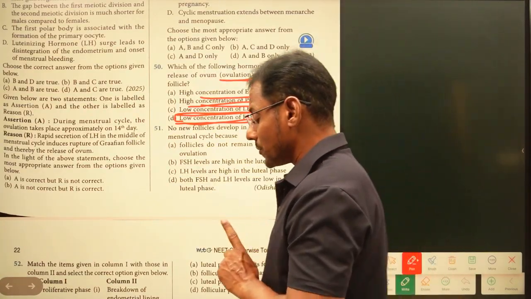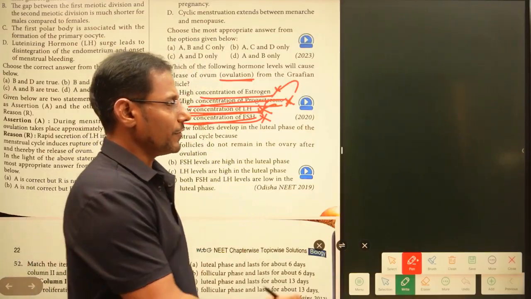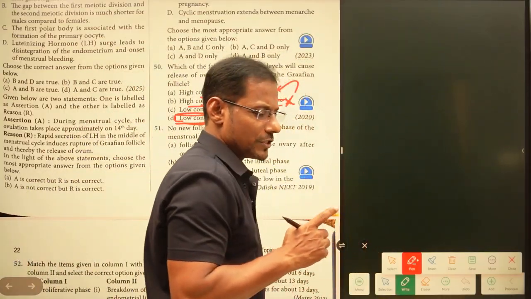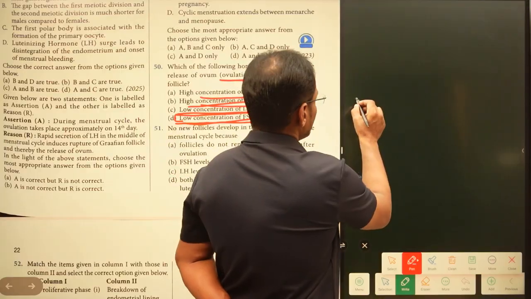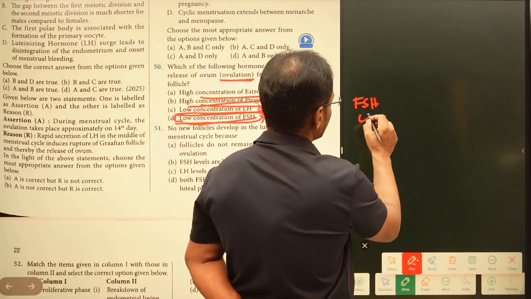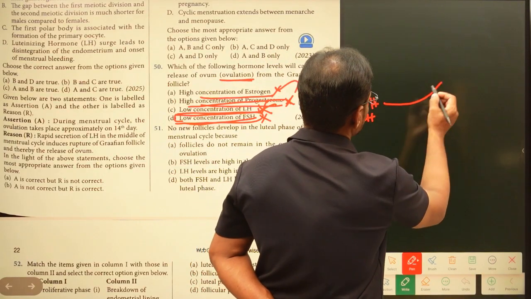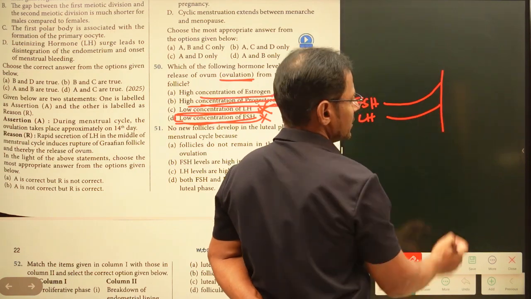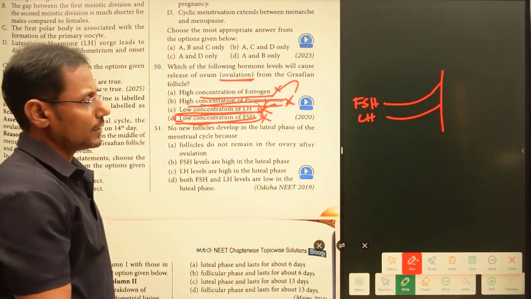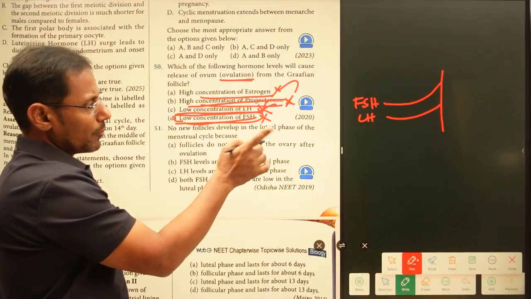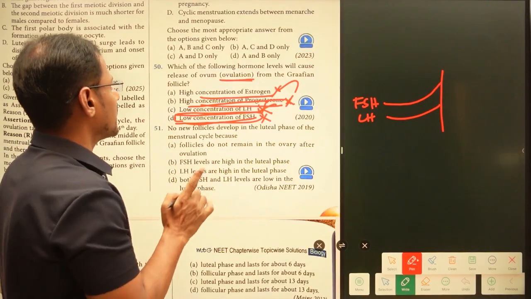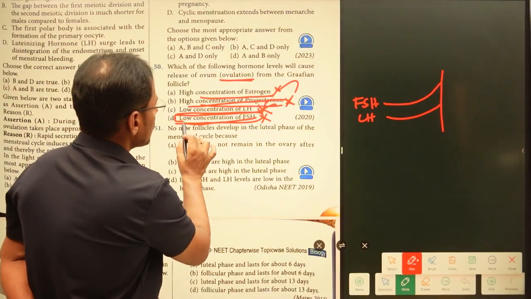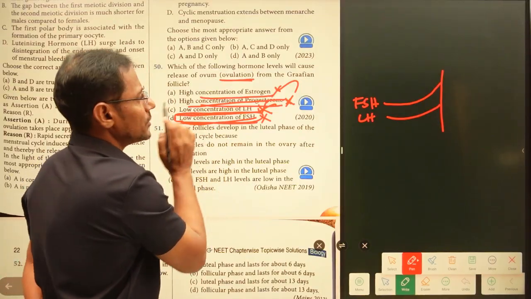If we observe the diagram given in our textbook, FSH and LH levels generally reach their peak at the stage of ovulation. So the statements about low concentration of FSH and low concentration of LH are both wrong.